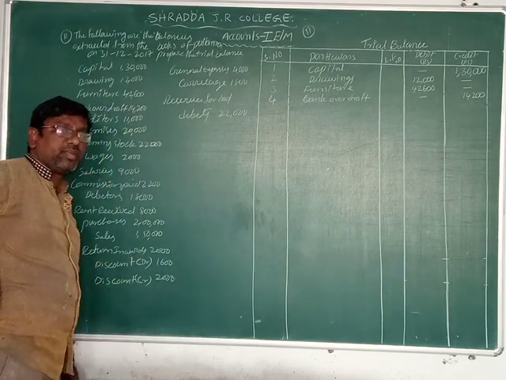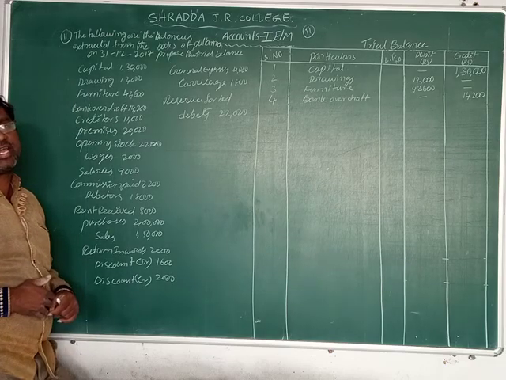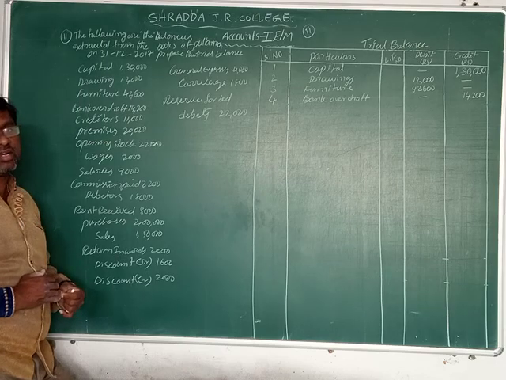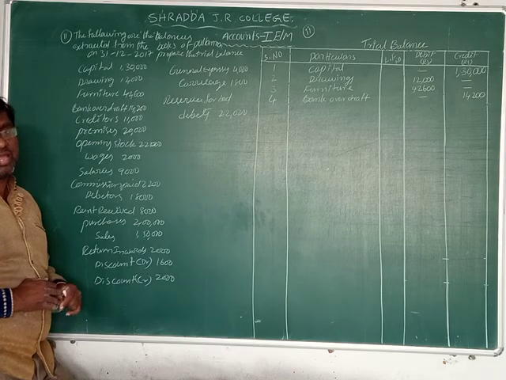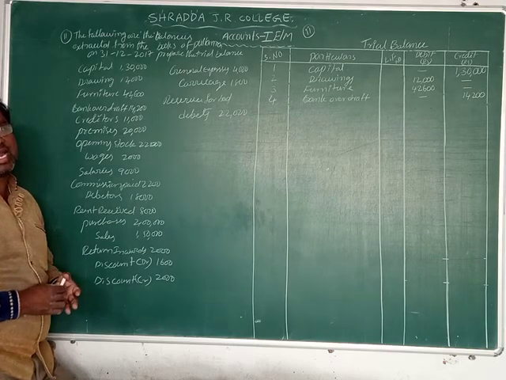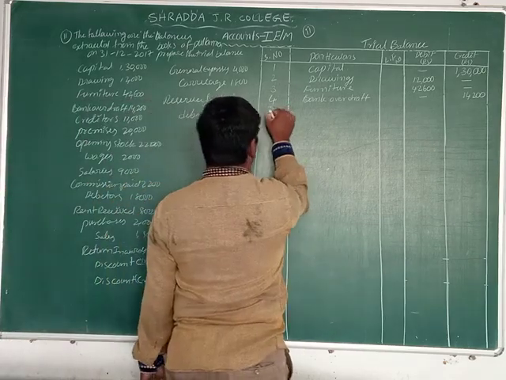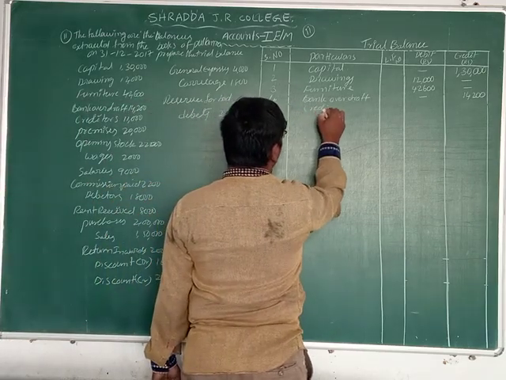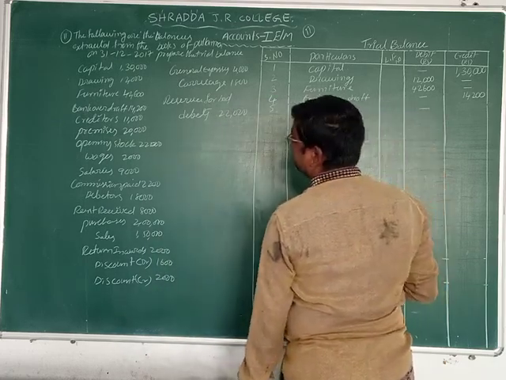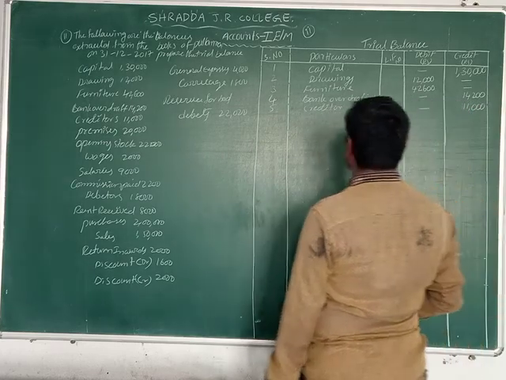Now next, what is given here? Creditors. Creditors means persons who give to the business. Creditors is completely a liability. All liabilities we record on which side? Credit side. Write down creditors, the fifth one. What is the amount of creditors? 11,000. We record it on the credit side.